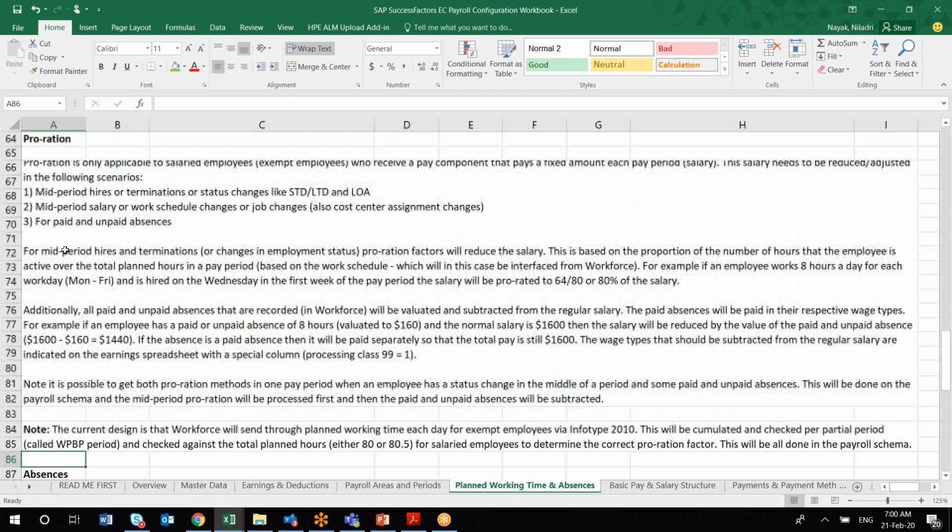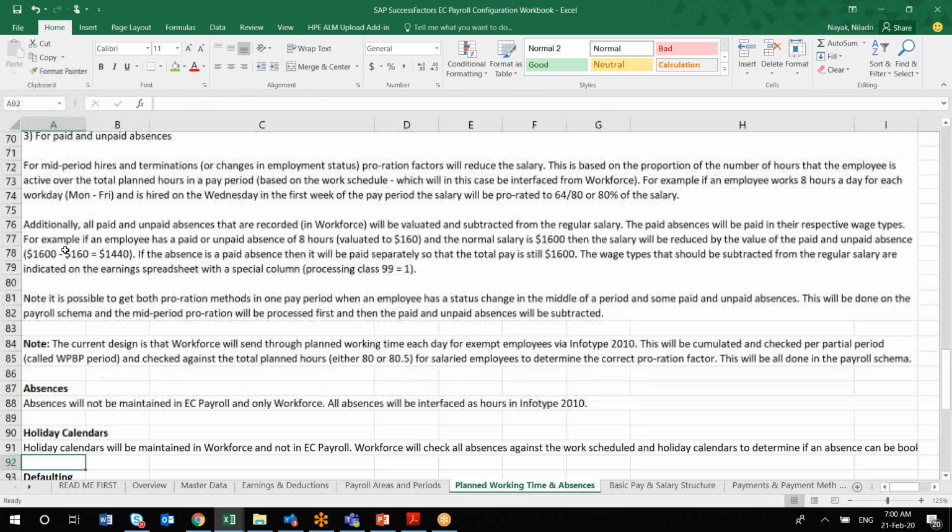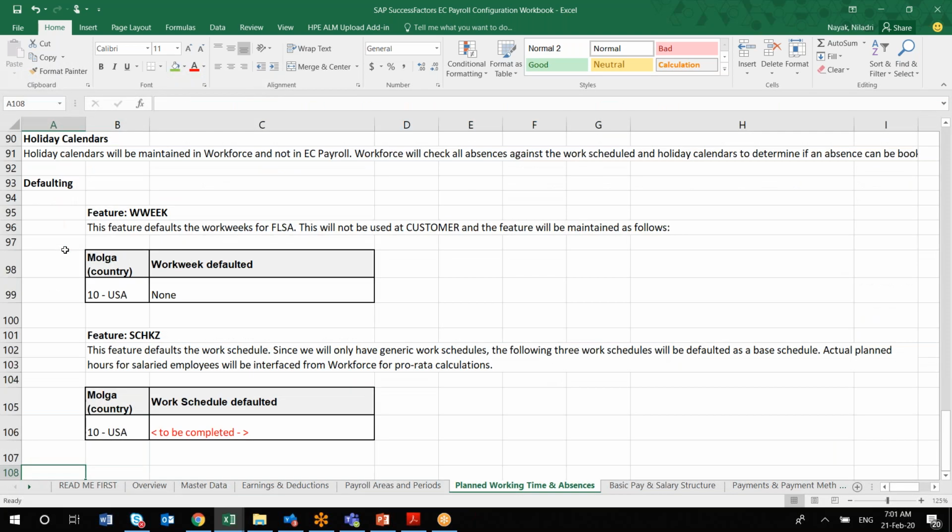Similarly, there is something called a feature in our work week. By default you can decide whether it is a work week, and the requirement for FLSA, this is again US specific. Similarly there is a feature called SCHKJ, which you will find in the on-premise system. So you can default a particular work schedule.